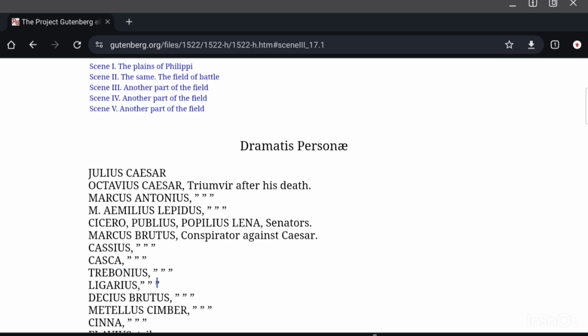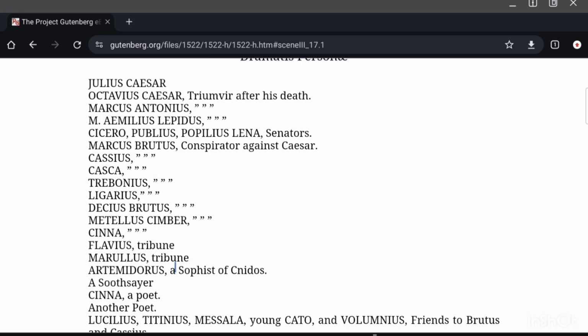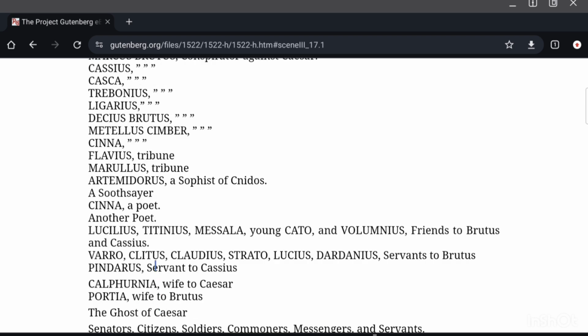Casca, Trebonius, Ligarius, Decius Brutus, Metellus Cimber, Cinna, Flavius and Murellus, the tribunes. Artemidorus, a soothsayer. Cinna, a poet, another poet. Then we have Lucilius, Titinius, Messala, young Cato and Volumnius. They are friends to Brutus and Cassius. Varro, Clitus, Claudius, Strato, Lucius, Dardanius, servants to Brutus. Pindarus is the servant to Cassius.